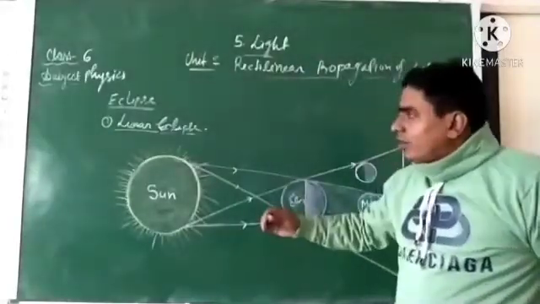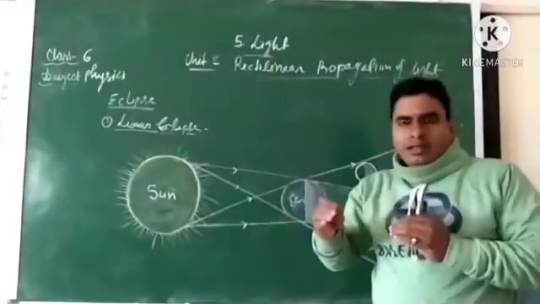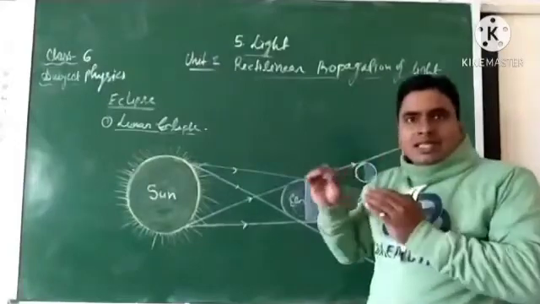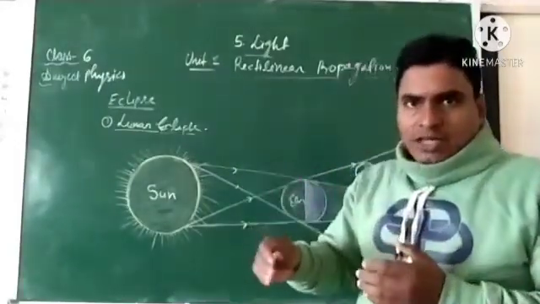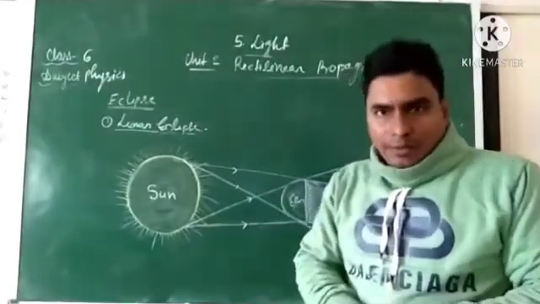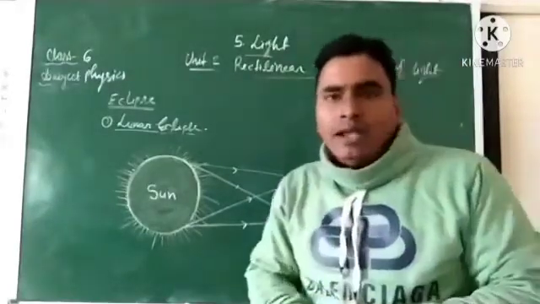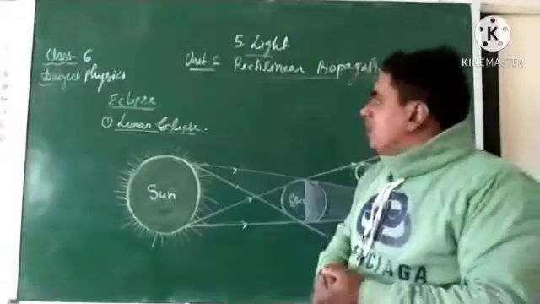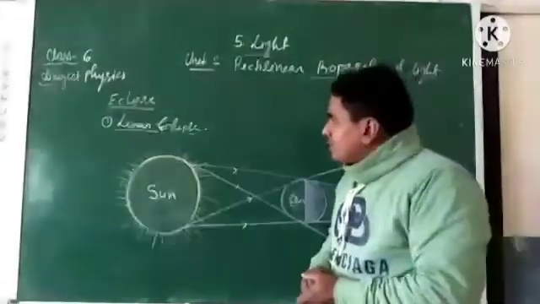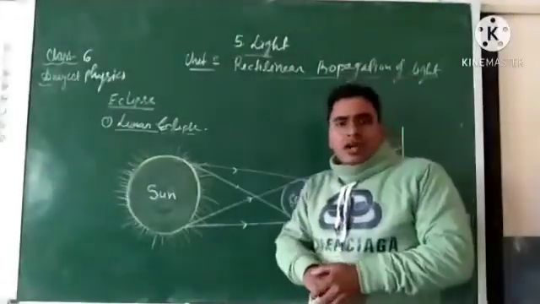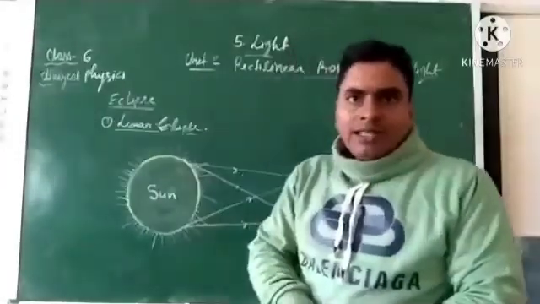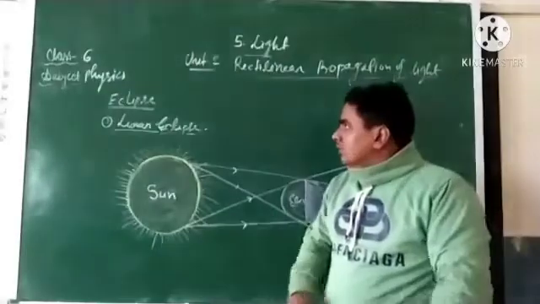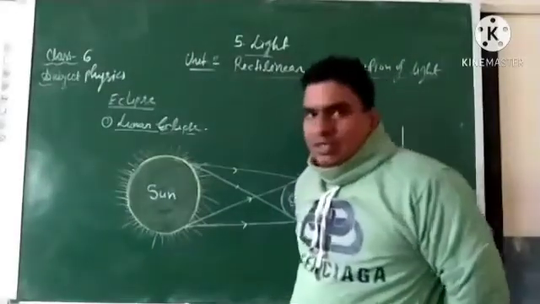Now there are two types of eclipse. When a body hides in the dark region due to the shadow of another heavenly body, then it forms an eclipse. Two types of eclipse are formed in the universe: lunar eclipse, and second, solar eclipse. So first we will discuss the lunar eclipse.